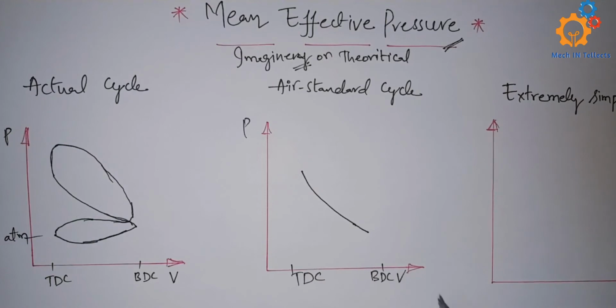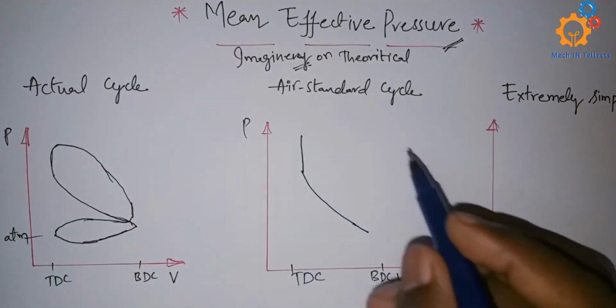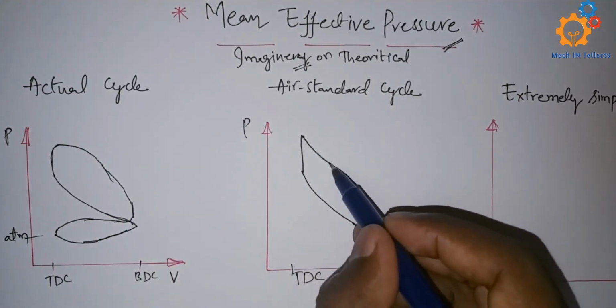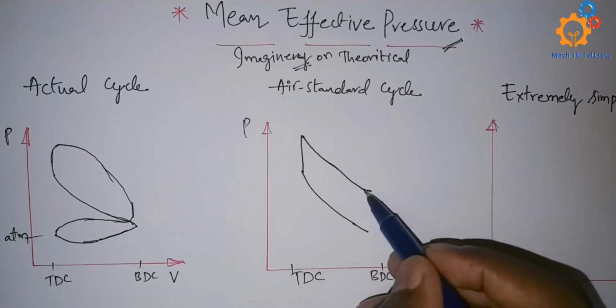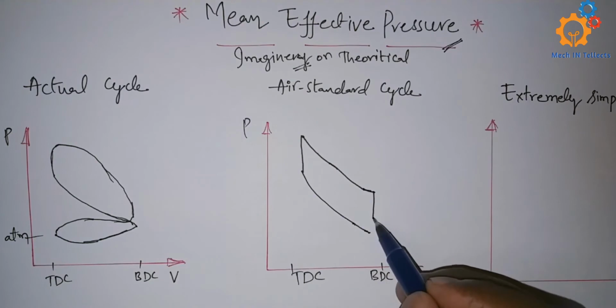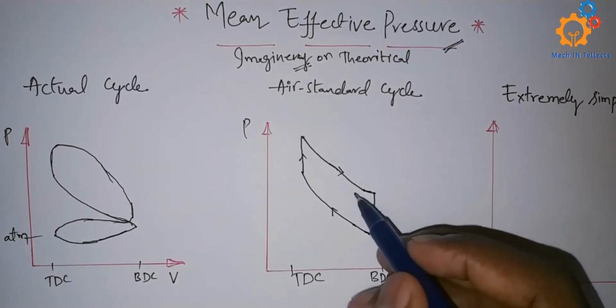Then constant volume heat addition, then adiabatic expansion, then constant volume heat rejection.